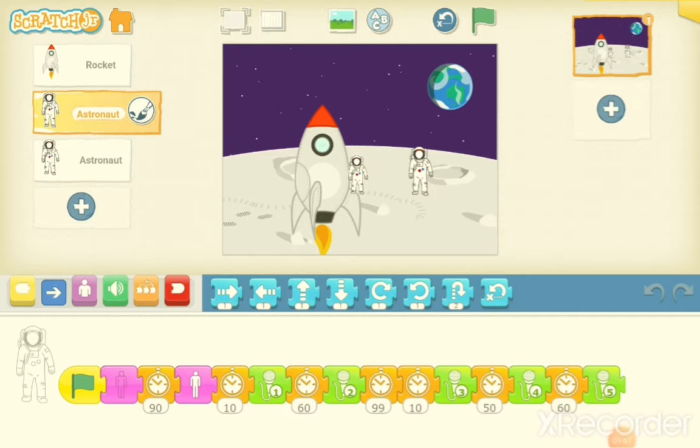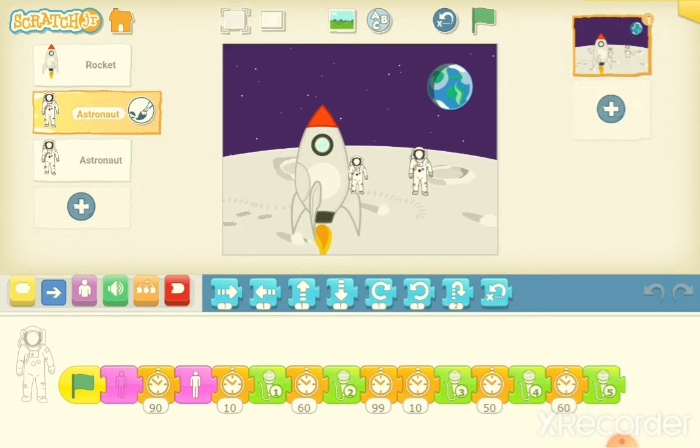In this project, 2 astronauts have landed on the moon and they are having a conversation. So for this, we have to add 3 sprites. One is a rocket and the other 2 are astronauts.